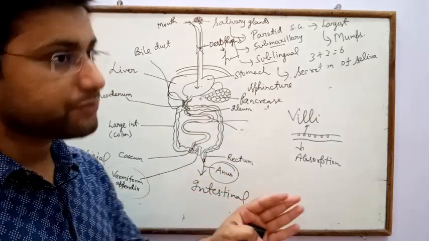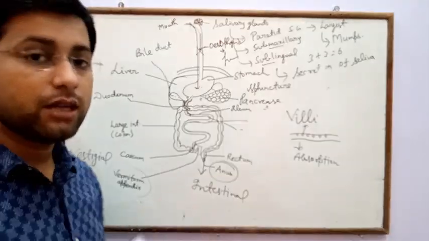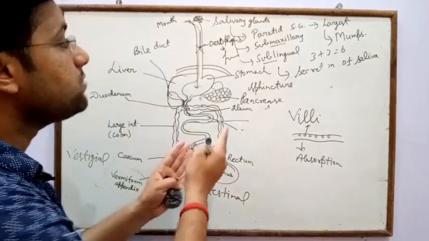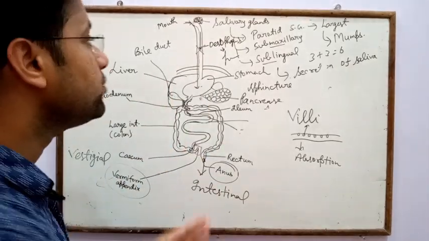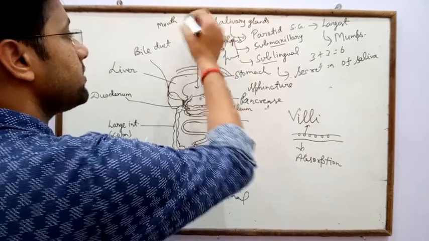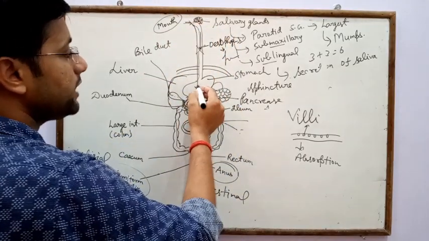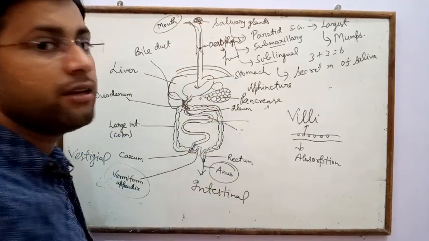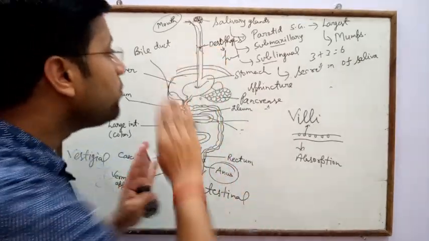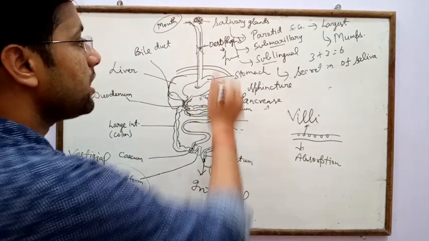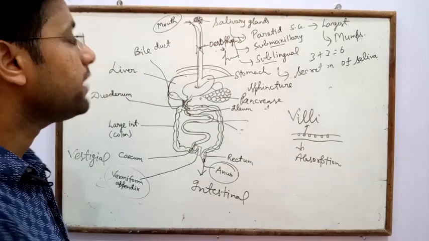So in human beings, the digestive system helps in the digestion of food material. Digestion firstly occurs in the mouth, after that in the stomach, then in the intestine. There is no digestion process in the esophagus.